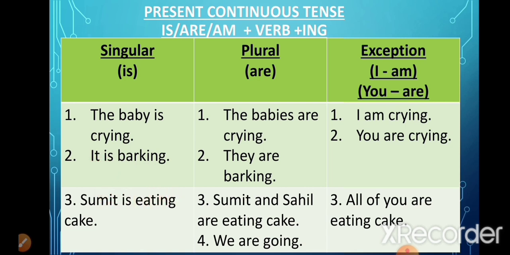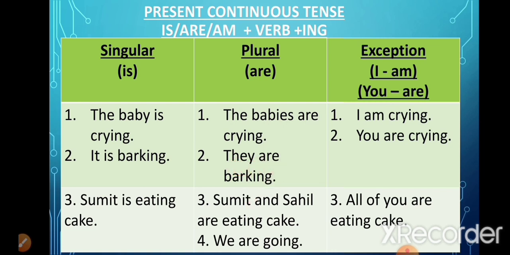Sumit is eating cake. Now again the subject Sumit is singular, so we have used is with it. Now in the sentences here, the babies are crying. The babies here is plural, so we have used are. They are barking. Again, they is a plural subject, that is why we have used are.